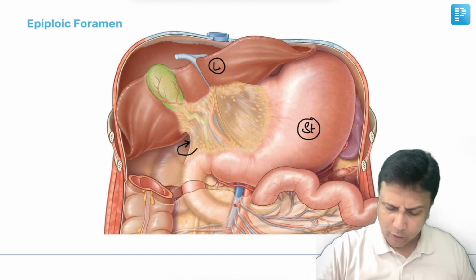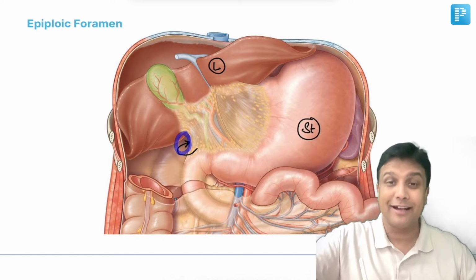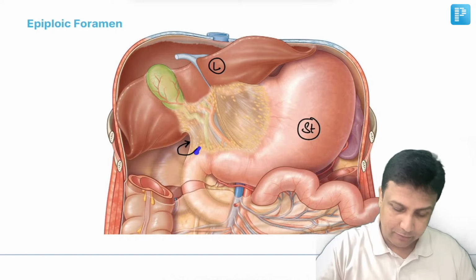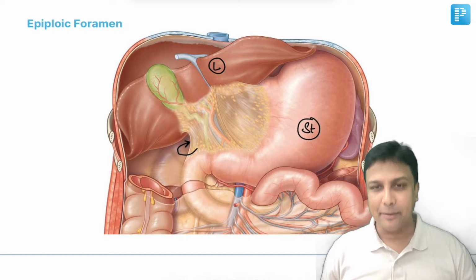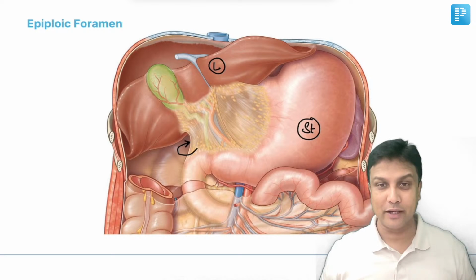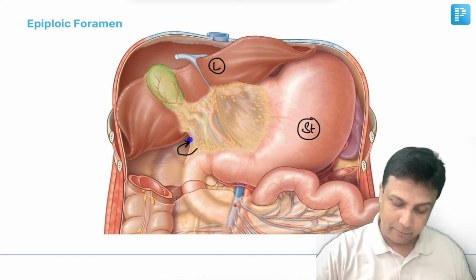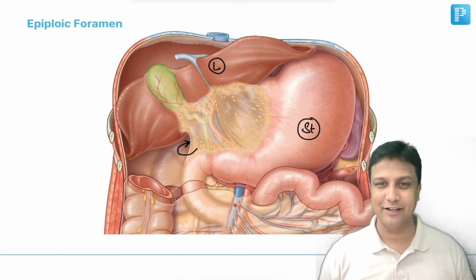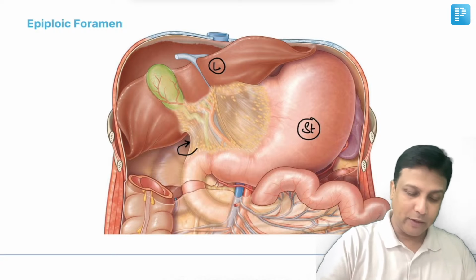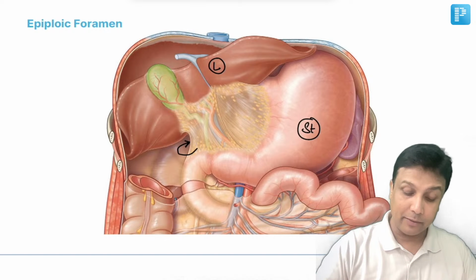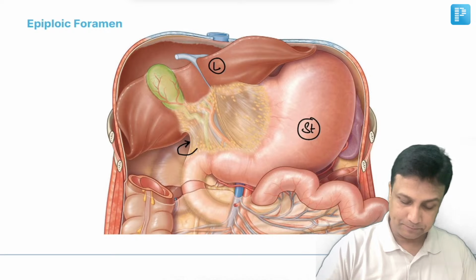So epiploic foramen is not beside this one here, it's actually behind the free margin of lesser omentum. If you have understood this one here, then please remember what do you have above the epiploic foramen? Of course, liver. But you have to remember which lobe of the liver. Remember that it will be the caudate lobe of the liver.